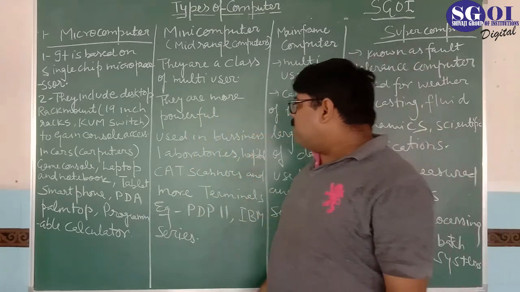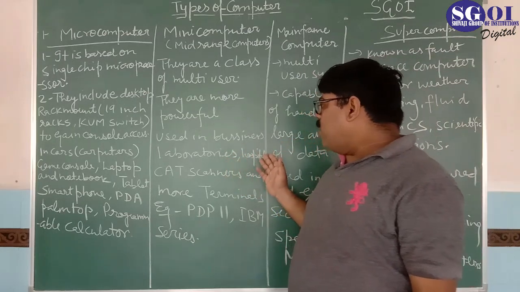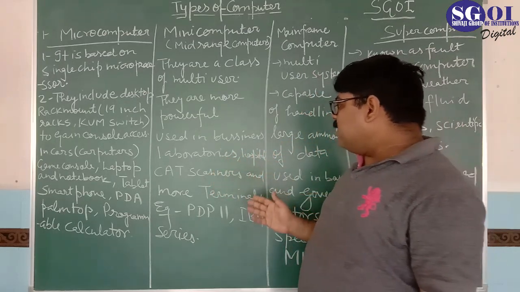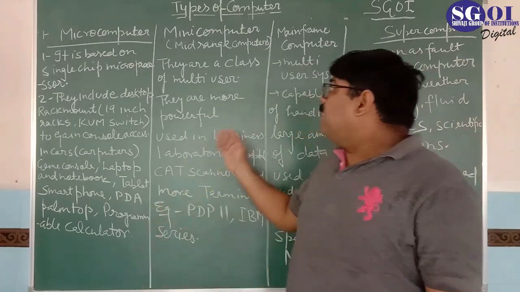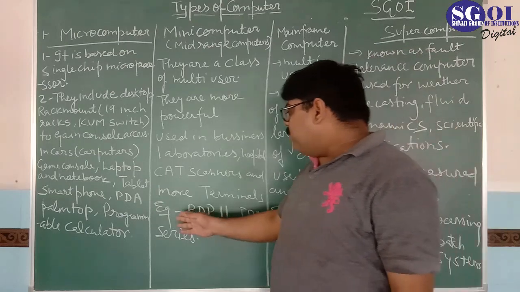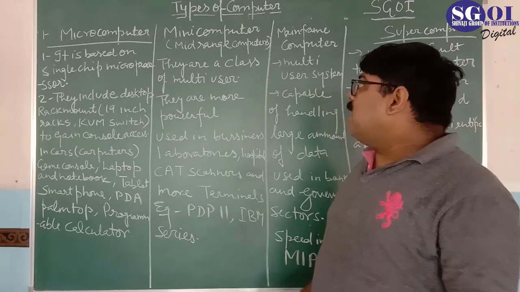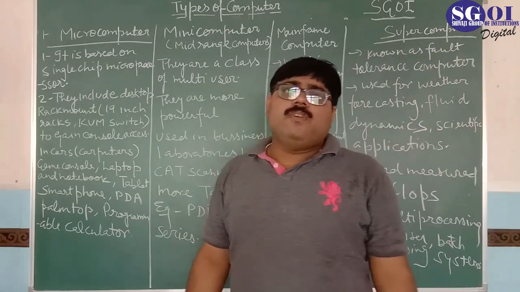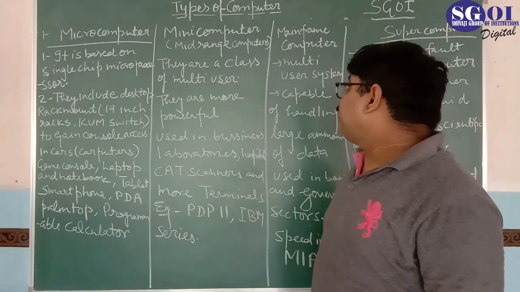Linux in those systems. They are used in business, laboratories, hospitals, CAT scanners, and we use more terminals in mini computers. An example is the PDP-11 and IBM series, which are examples of mini computers. It works on 16-bit, 32-bit and 64-bit.